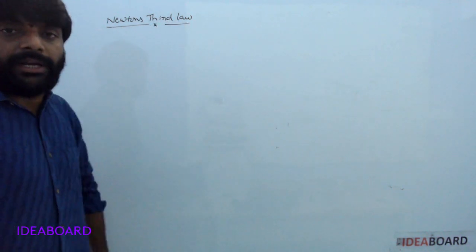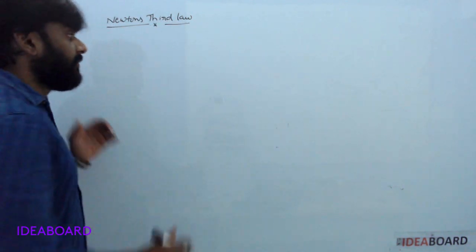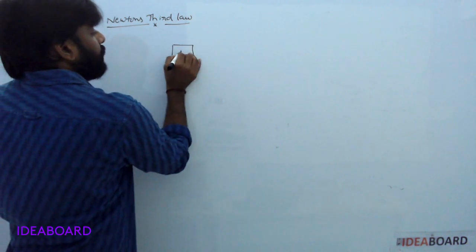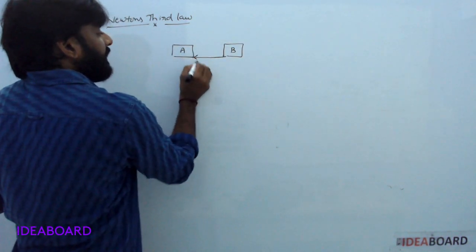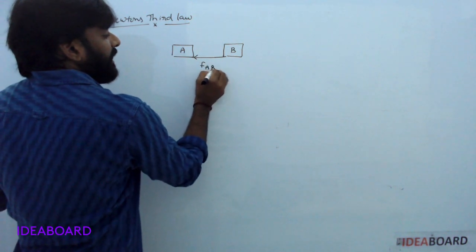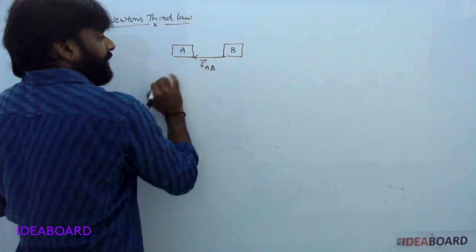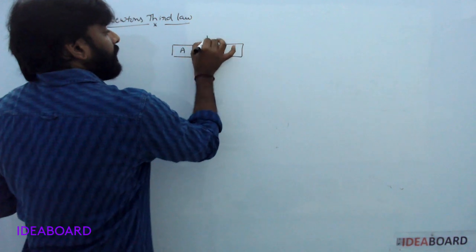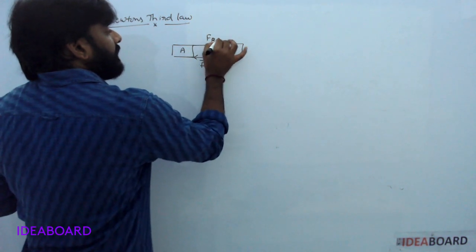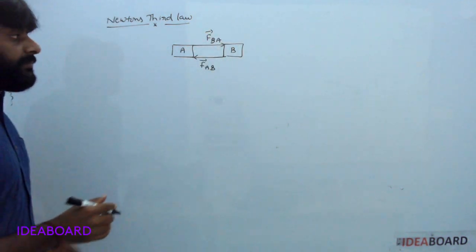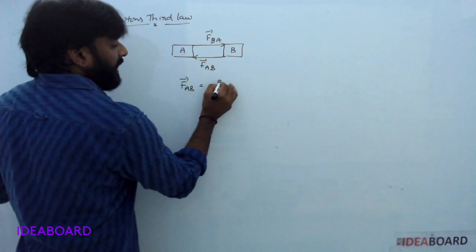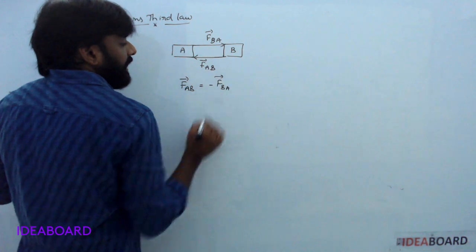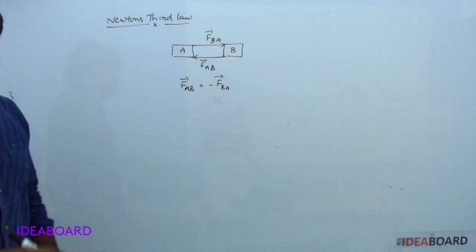Action, there is an equal and opposite reaction. For example, this is body A, this body is B. Force on A due to B is F_AB. Force on B due to A is F_BA. Now here F_AB vector equals minus F_BA vector. Equal in magnitude but opposite in direction.